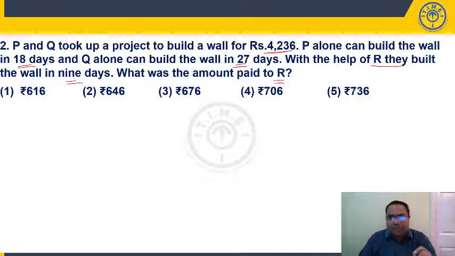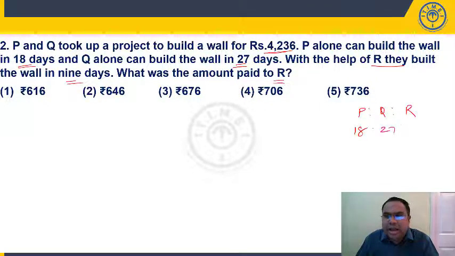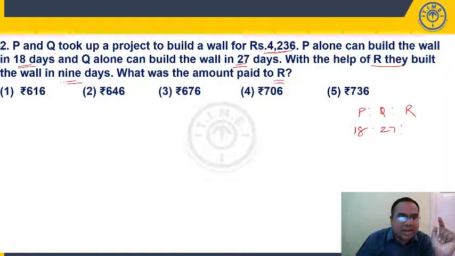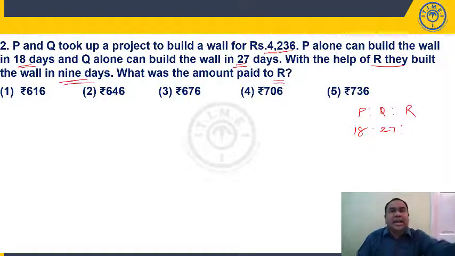Now here, see, the point is you cannot find out the days ratio, because we know P is to Q is to R is the time taken ratio. P is how many days? 18. Q is how many days? 27. How much is R? We don't know, right? Don't write 9. That is wrong. With the help of R, they built the wall in 9 days, which means P, Q, R together have worked for 9 days, then the work is completed. So R is definitely not 9.